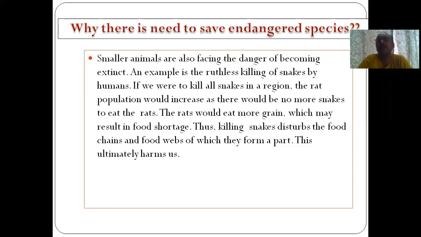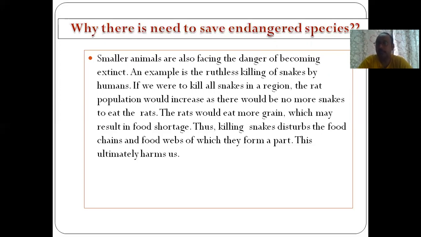So if we are just deleting one member, finishing that member from the family, then the whole family will get disturbed. Here in this example you can see the effect will be on human beings, because if they damage the crops, then humans will not be able to get proper eatables.